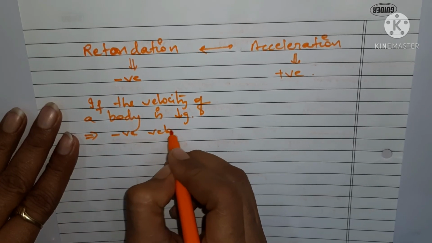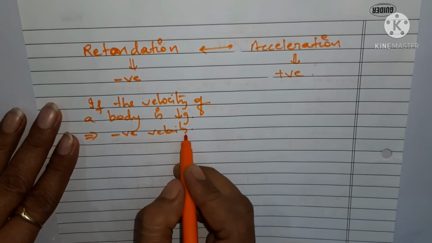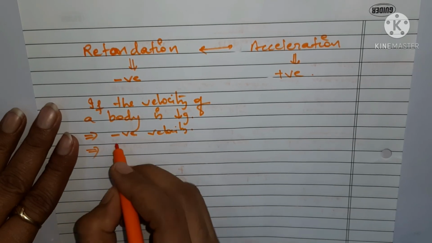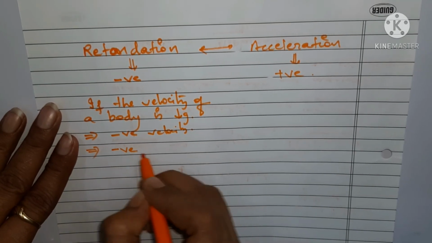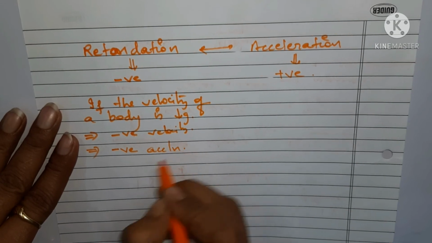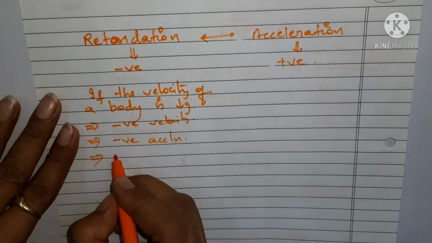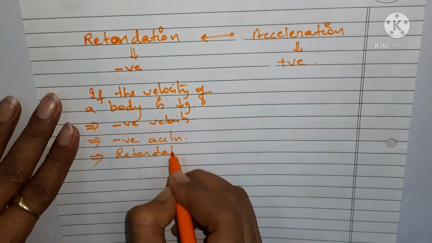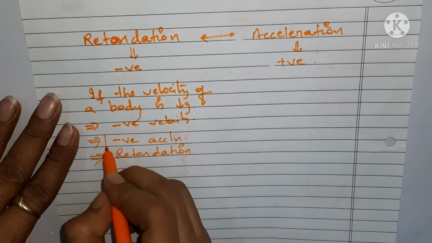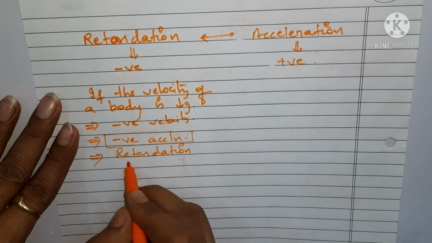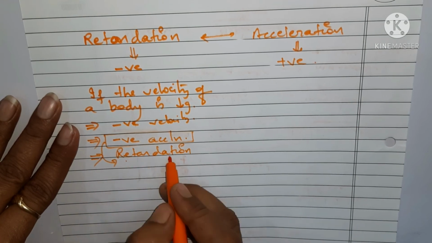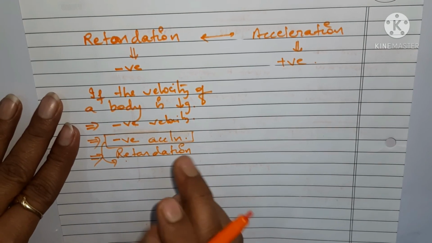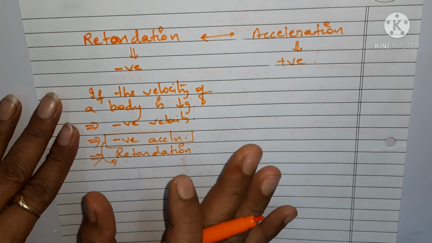And when you get negative velocity, it implies negative acceleration. And when it is negative acceleration, this implies that you are having a retardation. Negative acceleration itself is known as retardation, but we don't use the word negative acceleration. Instead of writing negative, we use the word retardation. I hope you have understood this.